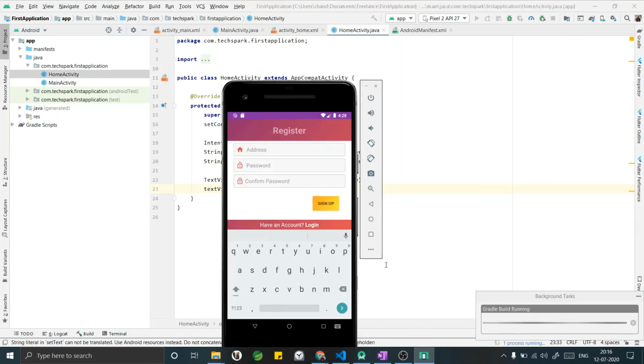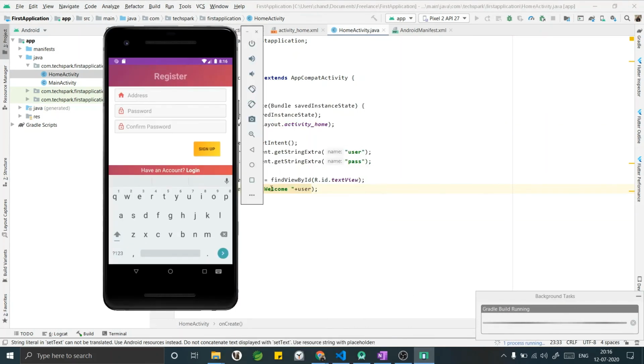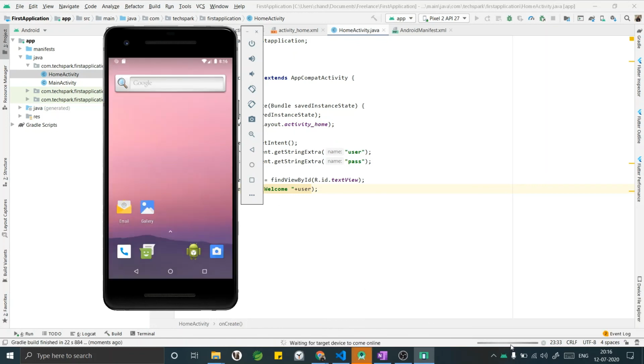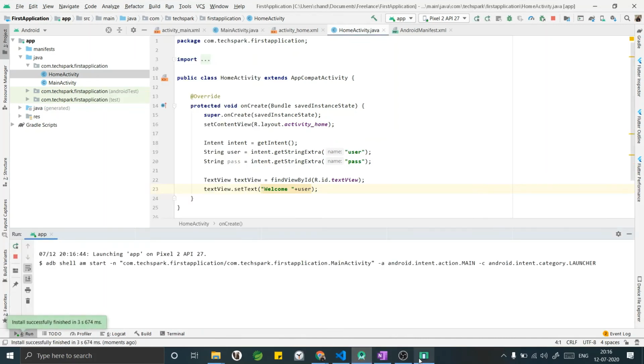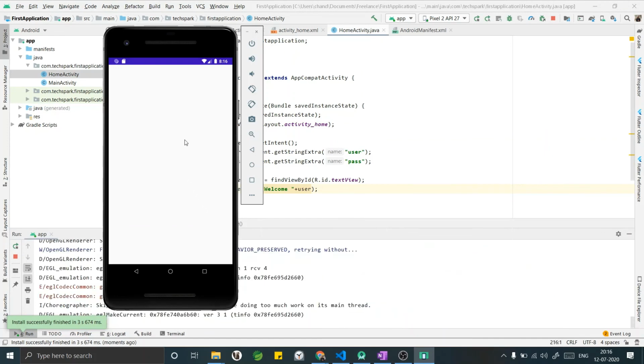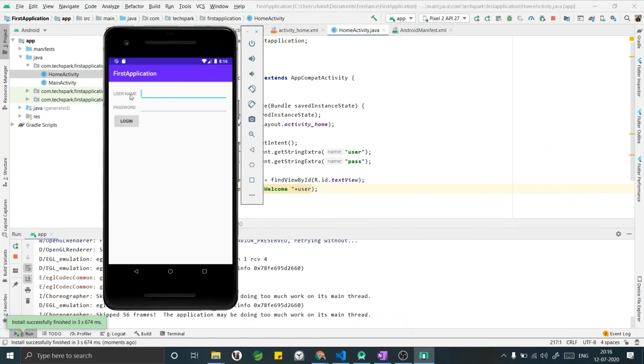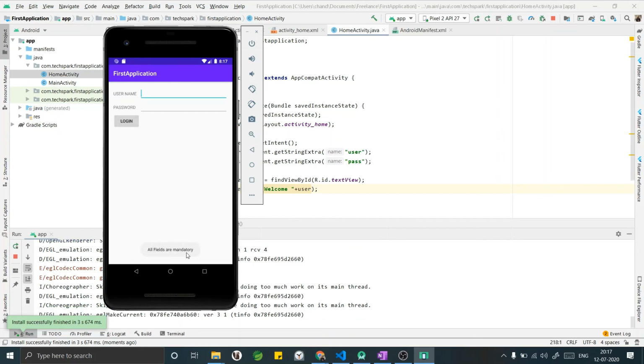Now the build happens. As you can see, the build is happening. Yeah, we have completed the build and the app is getting installed inside our emulator. You can see as we have designed, we have got the perfect layout. Let me go ahead and test the scenarios that we wanted to get validated. I clicked on login and it showed all fields are mandatory.